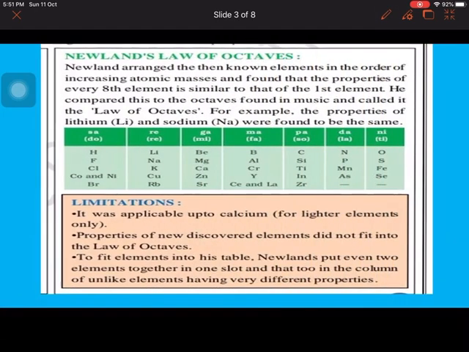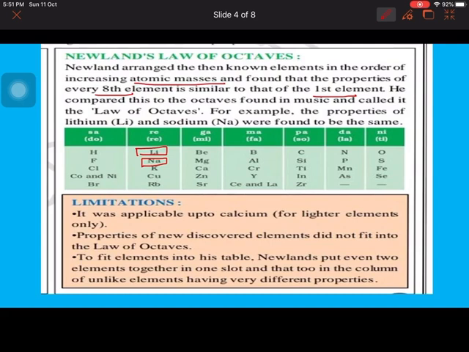Then came Newlands' law of octaves. Newlands' law of octaves says that if we arrange the elements on the basis of increasing atomic mass, the first element has similar properties to the eighth element. So if lithium is your first, then sodium is the eighth, having similar properties, and he arranged these in groups of 8.